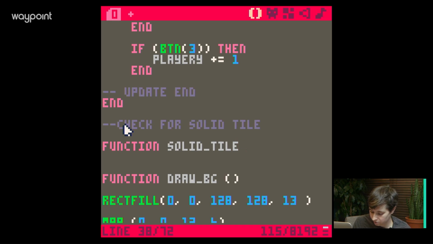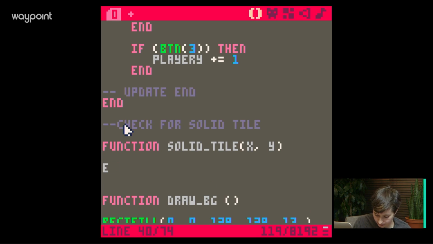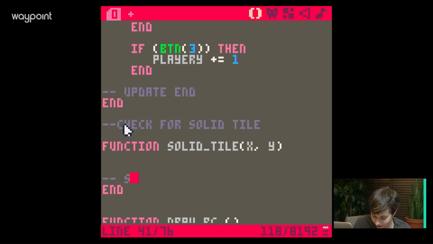And we're going to pass X and Y values into that. That means put them in here. It says, here's what we're looking for, bro. Function, and then of course functions always have an end. Okay, and they'll say solid tile end, because again, I'm scared. Solid tile end. Okay, cool. So function solid tile. Here's where we put all our stuff. We're writing this as a function. Function is like a keyword that says, hey, do something. Function, do a thing. Player X and player Y are screen coordinates 0 to 127.